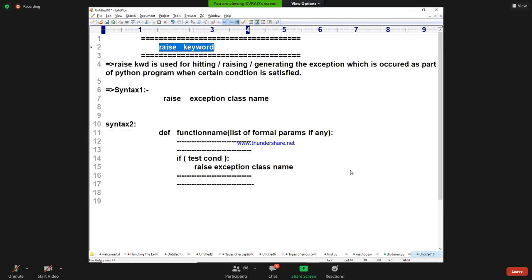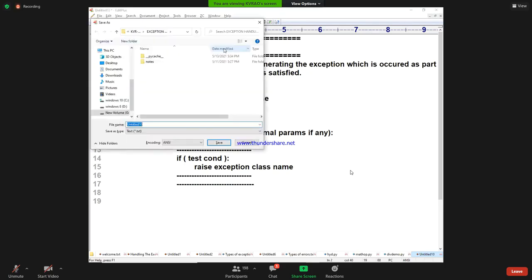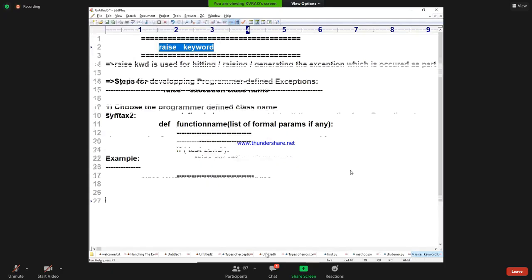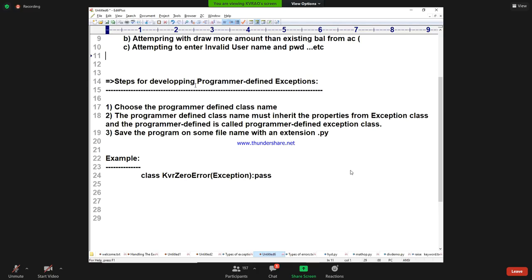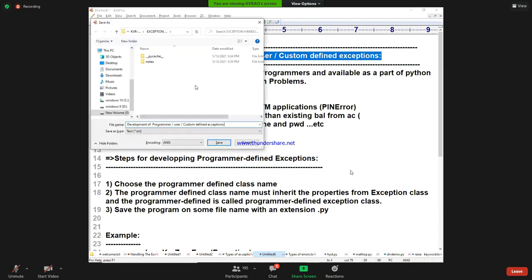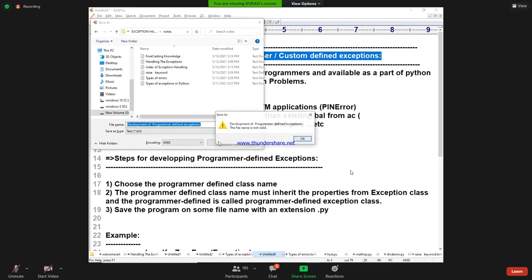I will save this code into our place. Here I will save this raise keyword program, and also the development of programmer defined exceptions, in today's class. I will save it into this place.